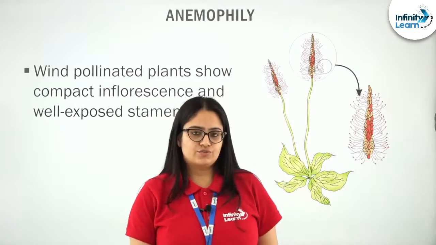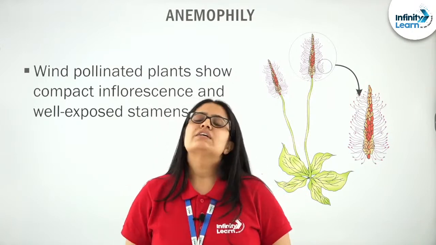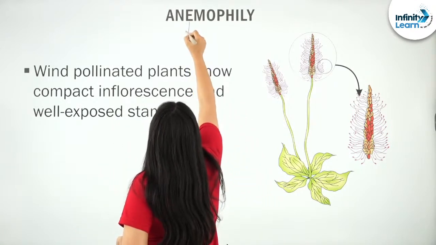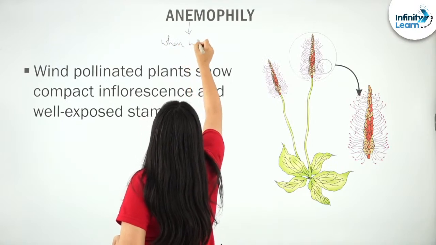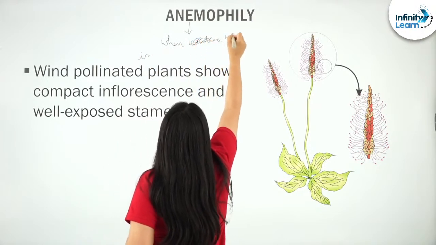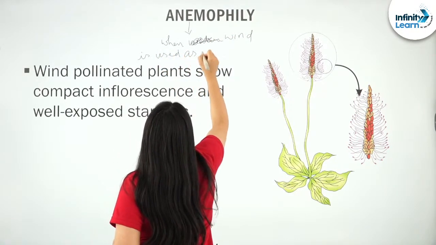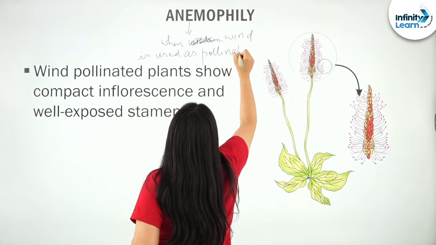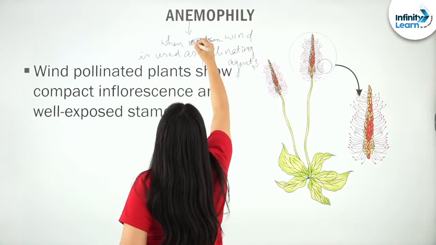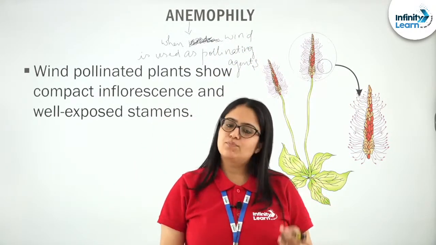Next what we have to discuss is anemophily. What is anemophily, students? Anemophily means when air or wind is used as a pollinating agent.